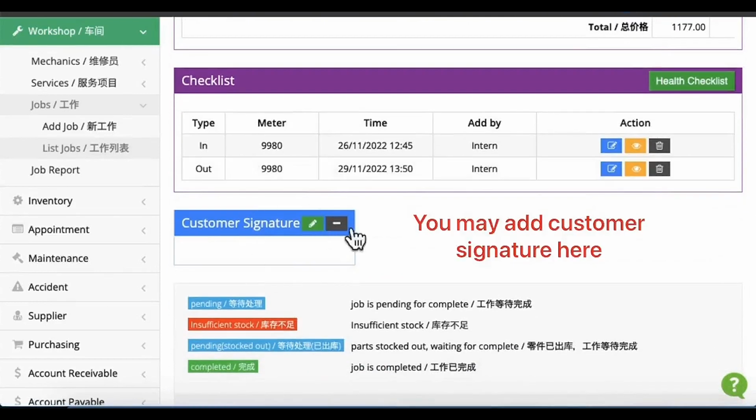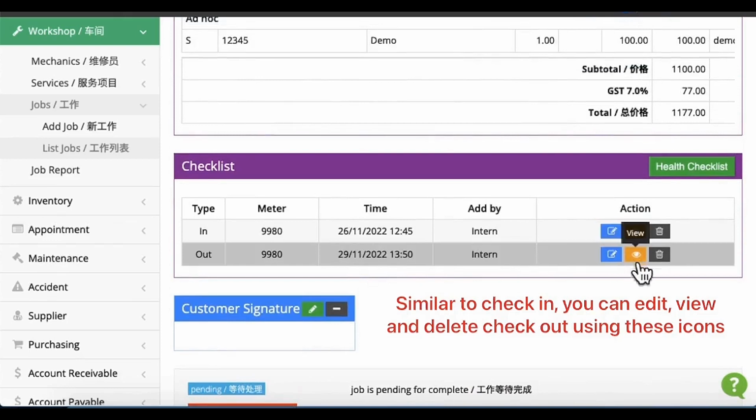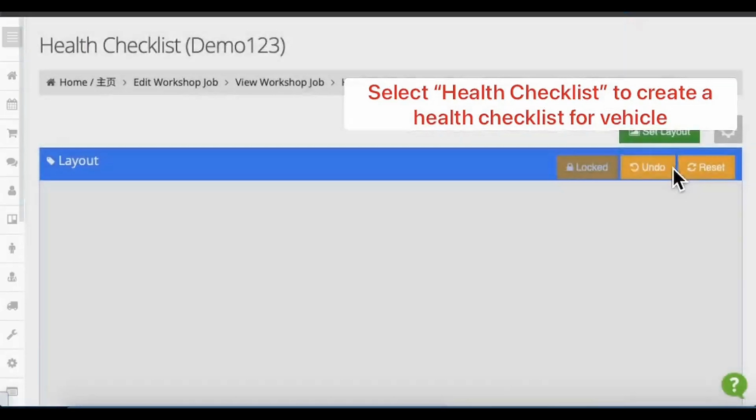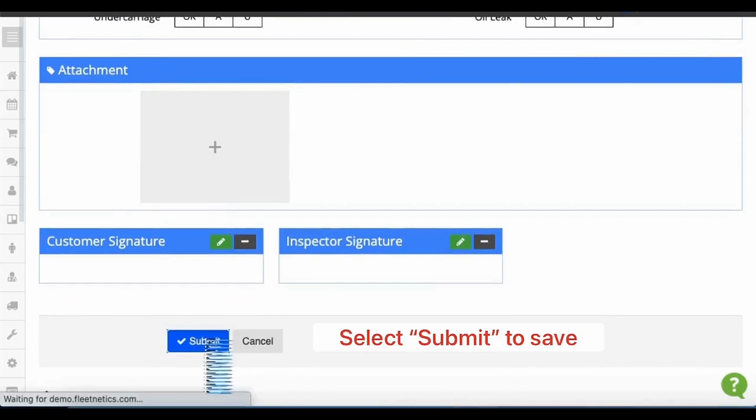The customer can also sign here. Similar to check-in, you can edit, view and delete the checkout details using the buttons here. Click on this Health Checklist button to create a health checklist for the vehicle. Fill in the form with relevant information. Then click Submit to save.